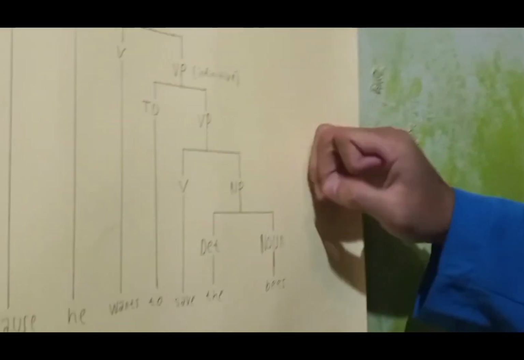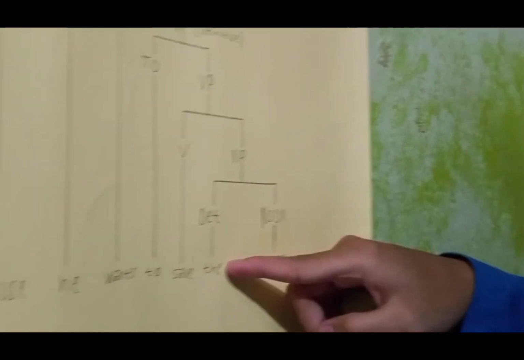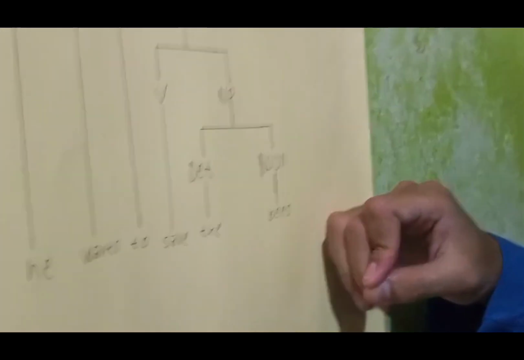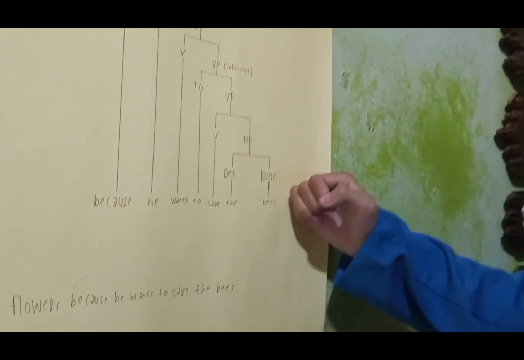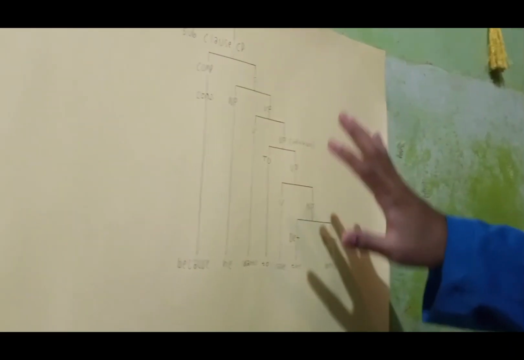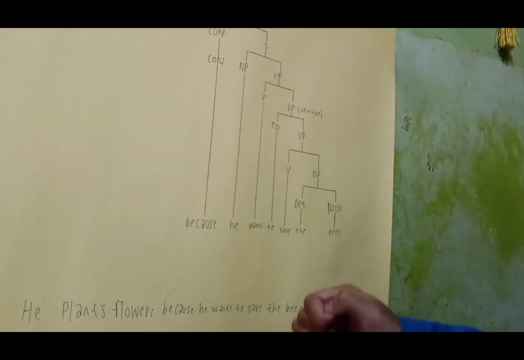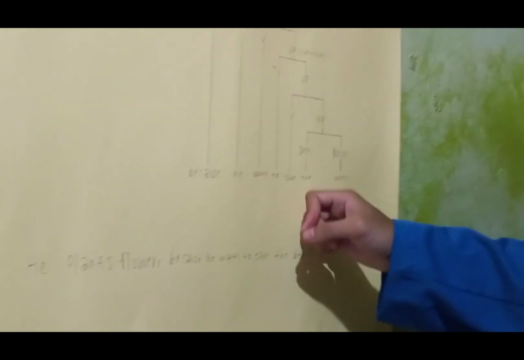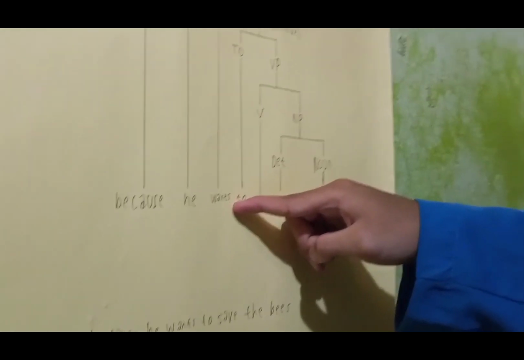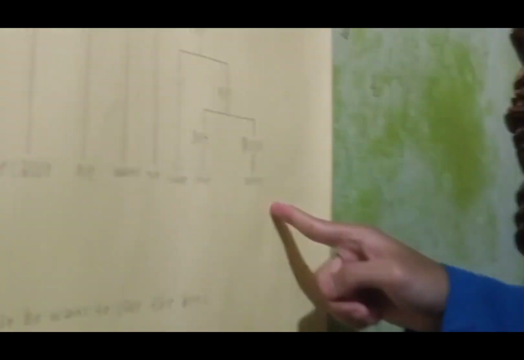And finally, inside that action sits the final noun phrase, the bees. This is the direct object, the specific thing being saved. So when you look at the right side, you aren't just looking at a list of words. You are looking at a chain reaction. Because introduces a statement: he has a desire, wants, and that desire points to an action, to save, and that action targets the ultimate goal, the bees.